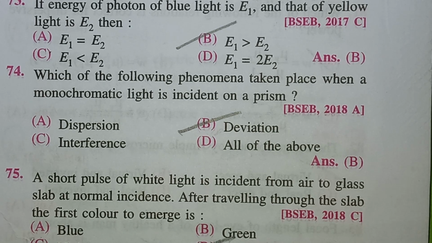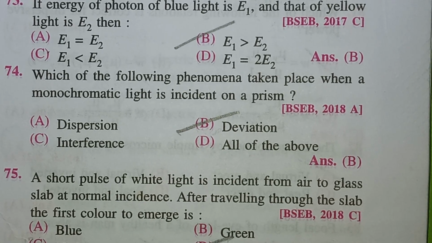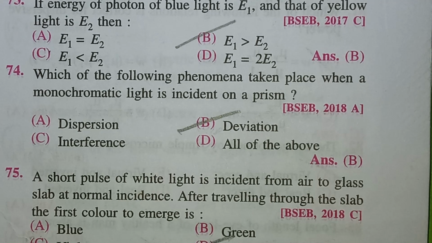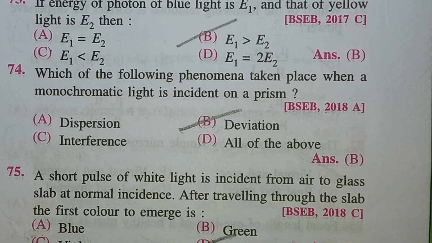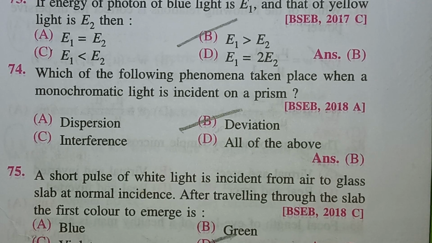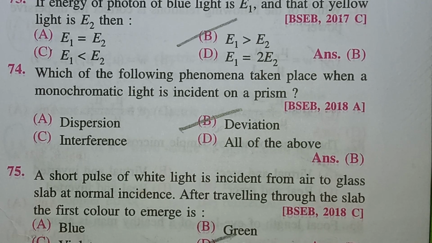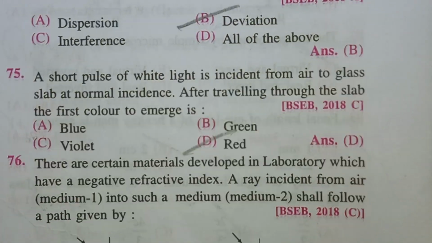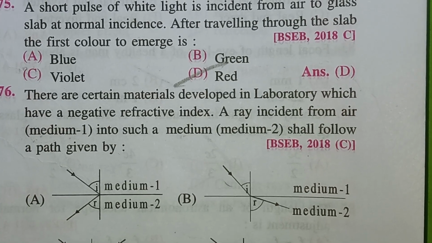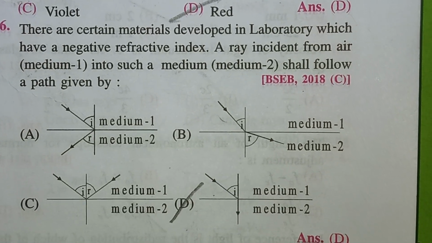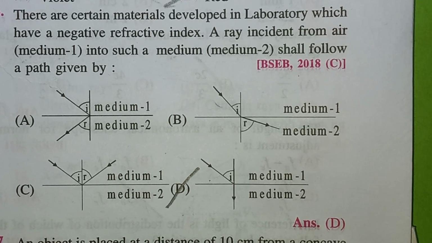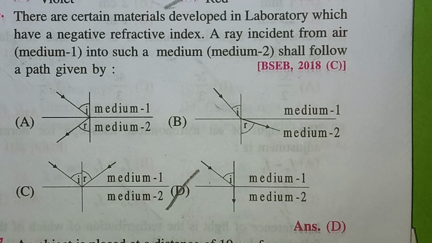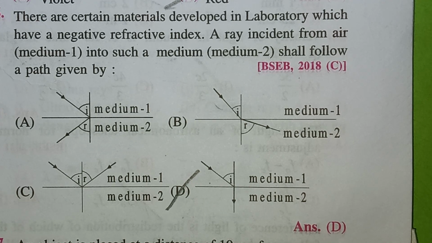Which of the following phenomenon takes place when a monochromatic light is incident on a prism? Deviation. A short pulse of white light is incident from air to glass slab at normal incidence. After traveling through the slab, the first color to emerge is red color. There are certain materials developed in laboratory which have a negative refractive index. A ray incident from air medium 1 into such a medium 2 follows a path given by option D.